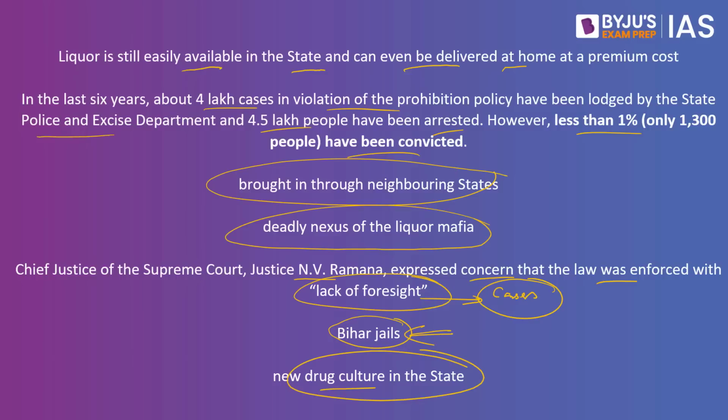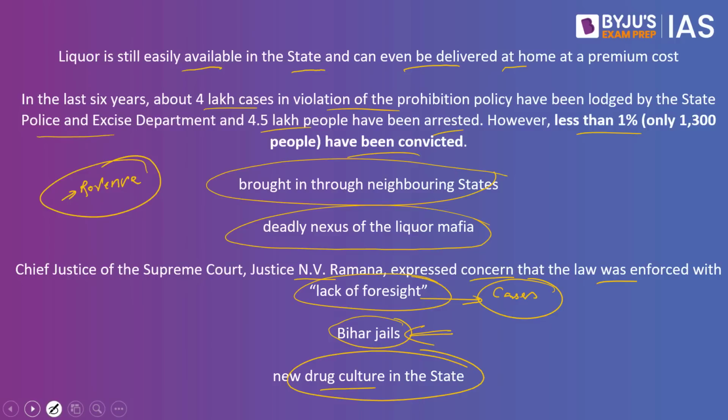So the Patna High Court also went on to say, since they do not have the liquor, they have an alternative option in the form of drug culture, and this is ultimately harming more youth as well as the older generation, says the author. Added to it, because there is prohibition, everything happens underground, everything happens in the black market, so the revenue that government could have generated is also missed because everything is happening underground. So basically, the government will have to revisit its policy, is what this article is all about.